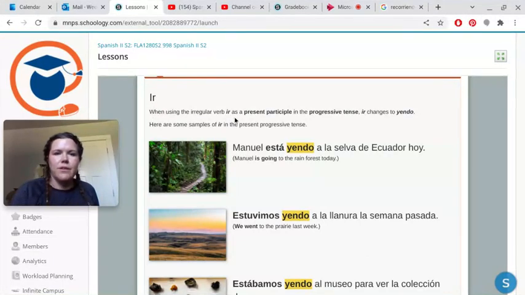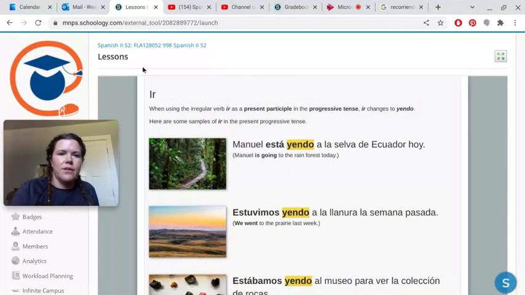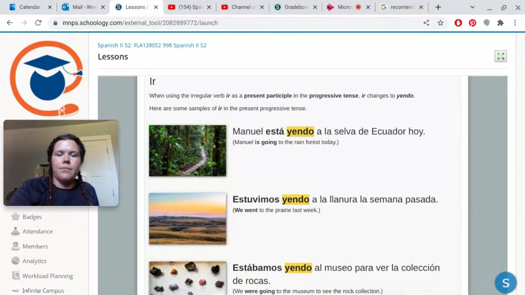When using the irregular verb as a present participle in the progressive tense, ir changes to yendo. Here are some samples of ir in the present progressive tense. Manuel está yendo a la selva de Ecuador hoy. Manuel is going to the rainforest today. So these are irregular. IR becomes yendo in the present progressive tense.